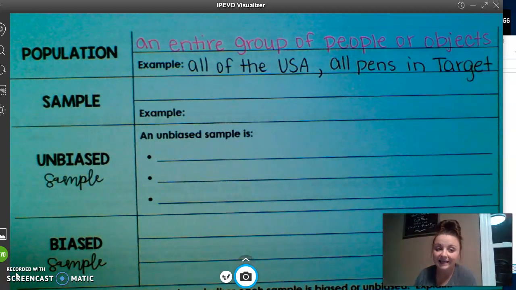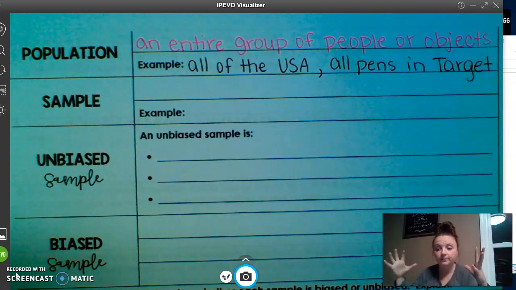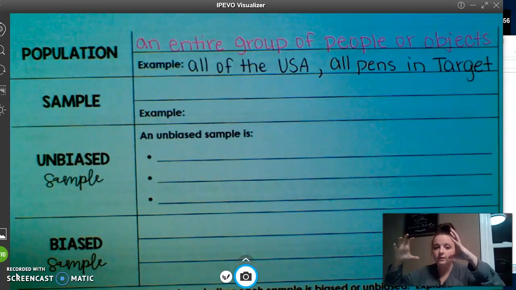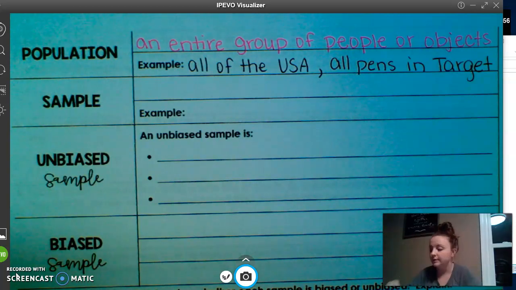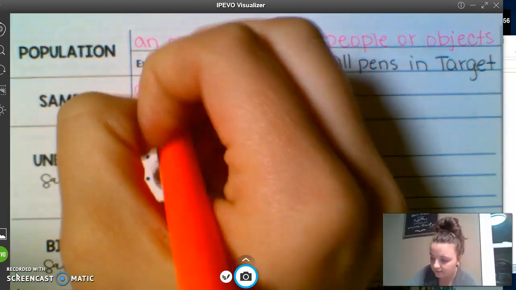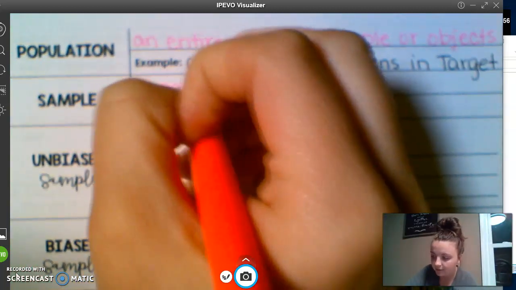Our next term is sample. So you have your population and then you have a sample. If population's big, sample gets smaller. A sample is a part of the population. So let's keep it relevant.